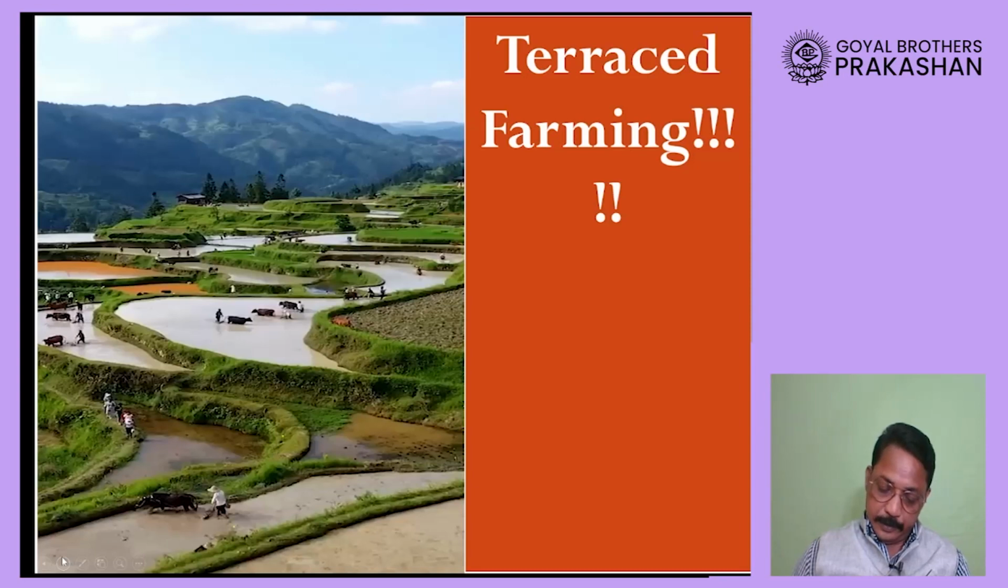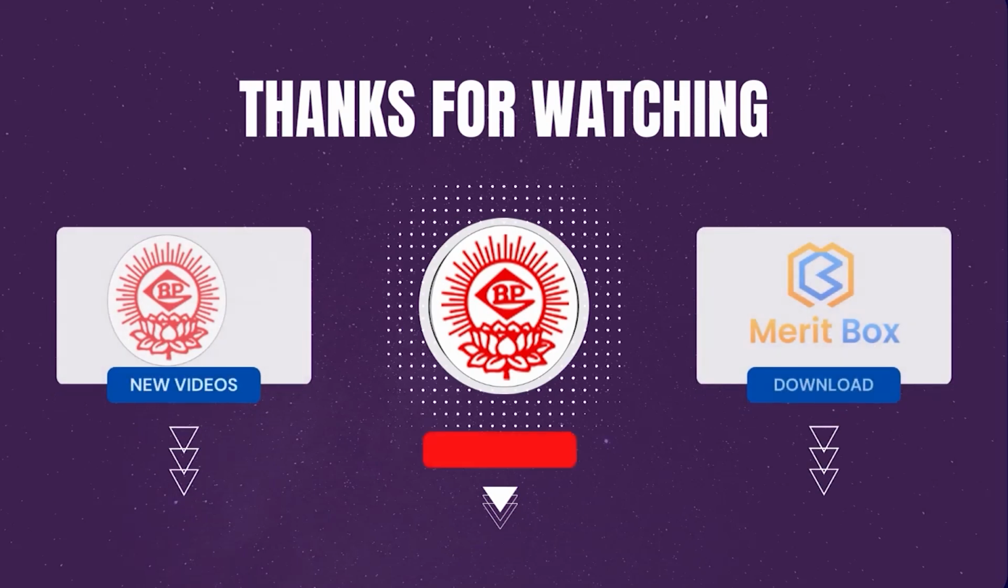Then you can see this is another example of terraced farming. You can see here a lot of water getting collected, so that water won't be able to flow very easily. Because of that the erosion rate will also be reduced.